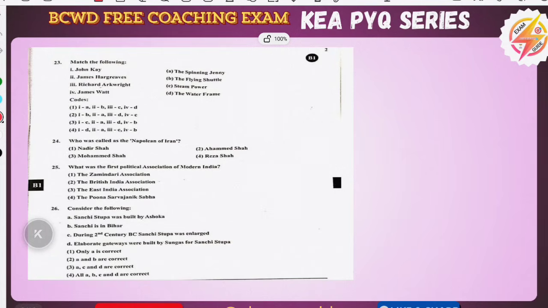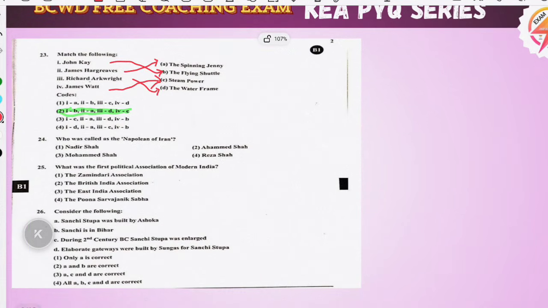And coming to the 23rd question, see, this is a simple question. In your childhood or when you were studying in high school, you know, very simple thing. James Watt means suddenly you will remember the steam power, that is steam engine. In science questions, see, if you know one, you can solve. James Watt is steam power, steam engine. So fourth option is C. 4 is C. Direct answer we have reached. Second is the right option. Coming to the next, John Kay is the invention of the flying shuttle, and John Hargreaves is the invention of the spinning jenny, and Richard Arkwright is the water frame. And this is simple, inventions versus the scientists.